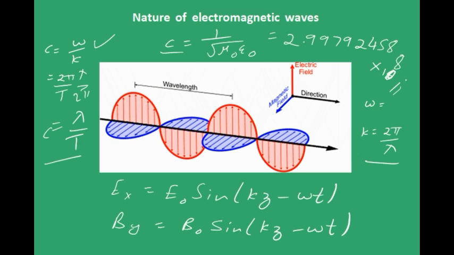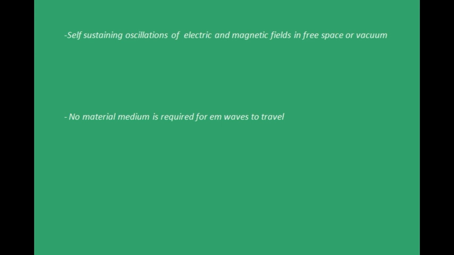However, let us discuss some features of electromagnetic waves. These waves are self-sustaining oscillations. They regenerate each other, right? They don't need anything else. Just they are enough for them. And no material medium is required for electromagnetic waves to travel. This is unlike the case with transverse waves or longitudinal waves, where you need some material medium.